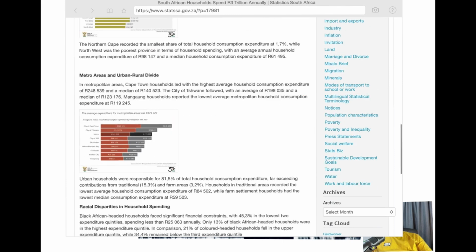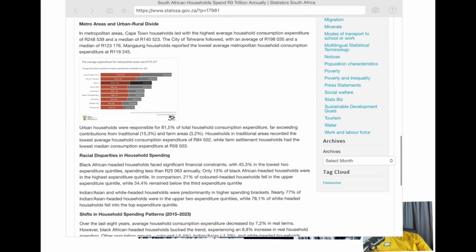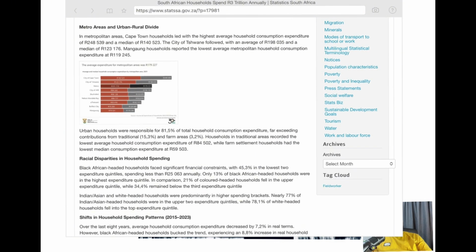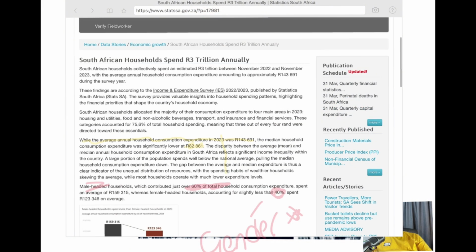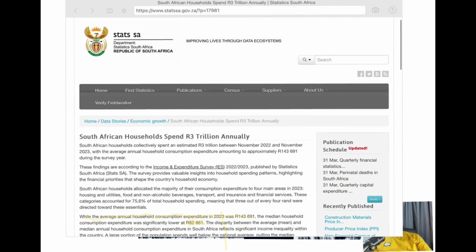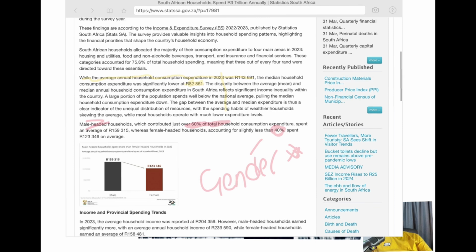So I've downloaded this presentation because on this webpage, they're just trying to summarize or give a media statement. But what's the deep dive of this whole thing? Now, before we get into the presentation, we are looking into this Income and Expenditure Survey to try and understand the income inequality that we normally read about in the newspapers in this country. How real is that? Is it real, or is it just a story that we are making up for political ends, or whatever the case may be, or it's actually a real thing?